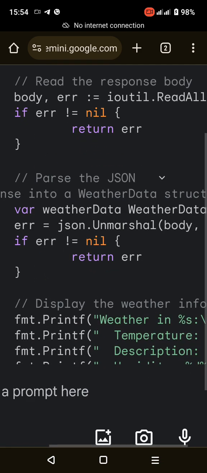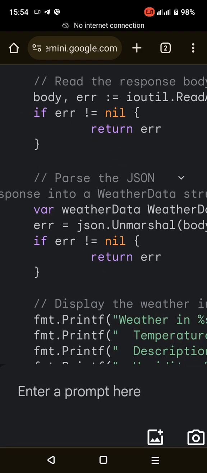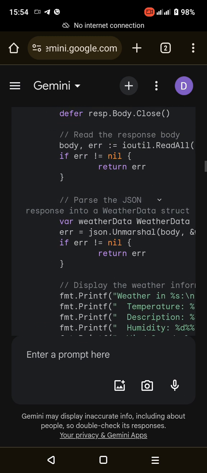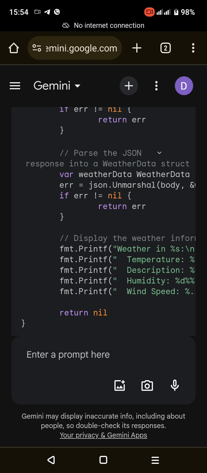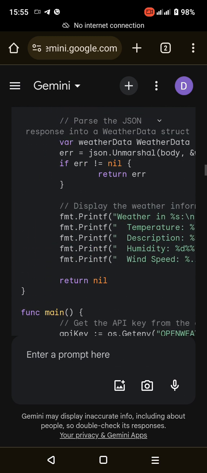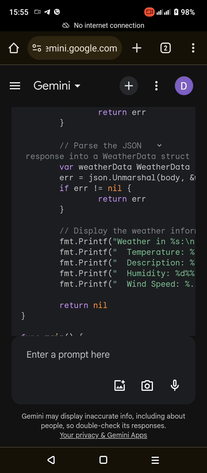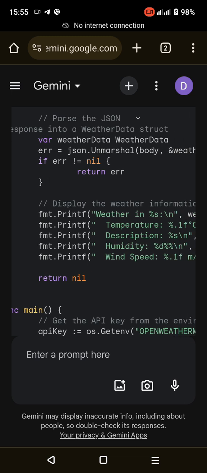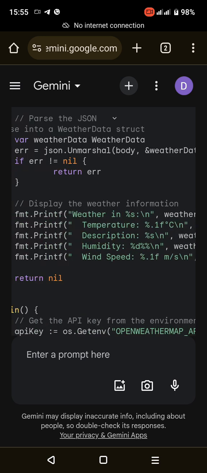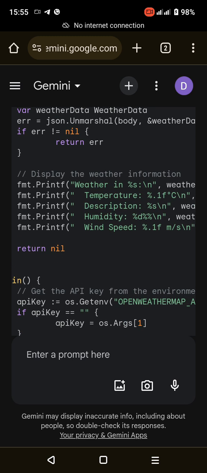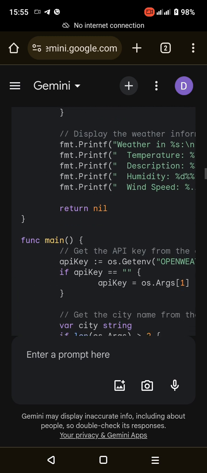body, err equals ioutil.ReadAll(resp.Body) reads the entire response body into a byte slice body. If err not equals nil checks if there was an error while reading the response body and returns the error if it occurred. var weatherData declares a variable weatherData of type WeatherData to store the parsed JSON data. err equals json.Unmarshal(body, &weatherData) unmarshals the JSON data in body into the weatherData struct. If err not equals nil checks if there was an error during JSON unmarshalling and returns the error if it occurred.